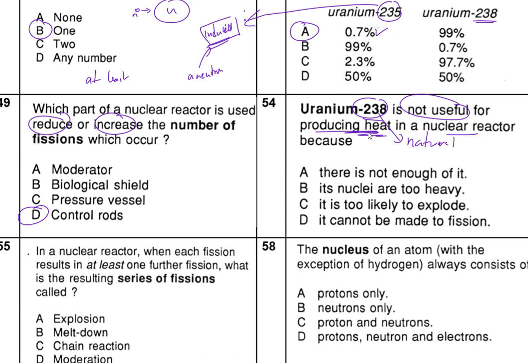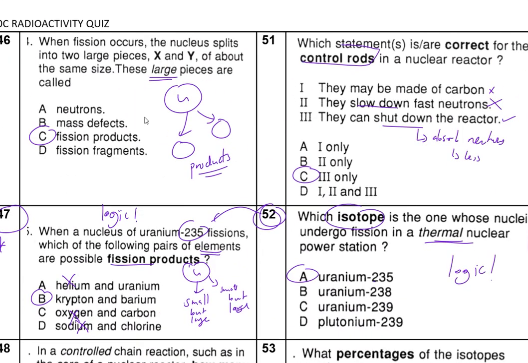If it doesn't produce heat, it means that it cannot be used to fission. Remember, when fission happens, we get loads of energy being released, heat being released.